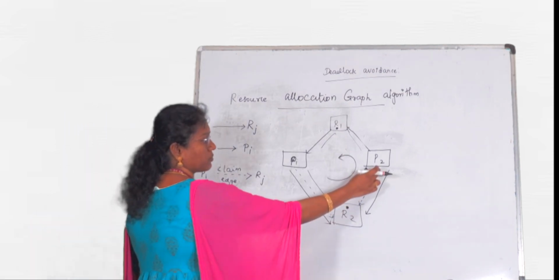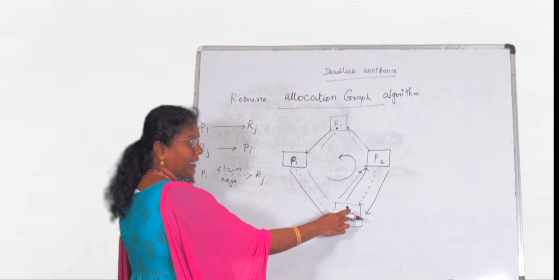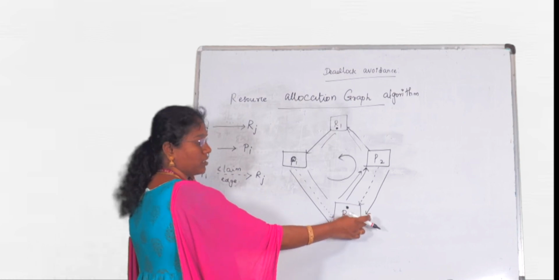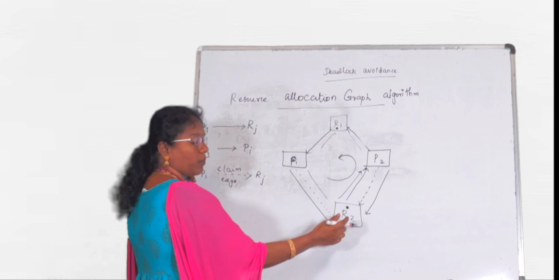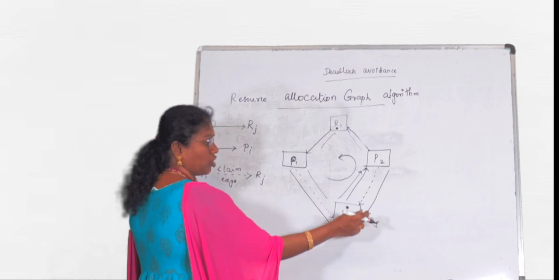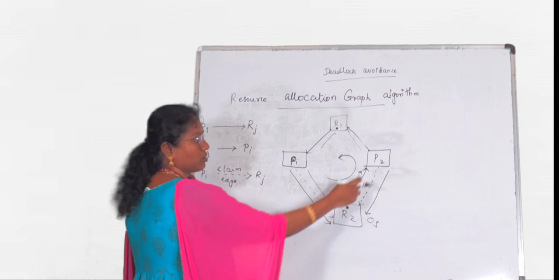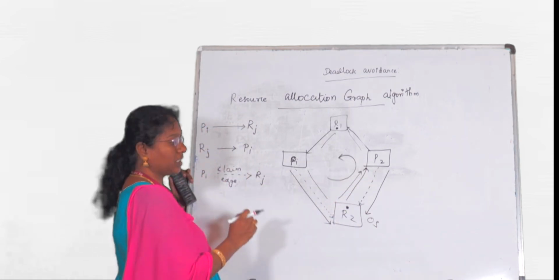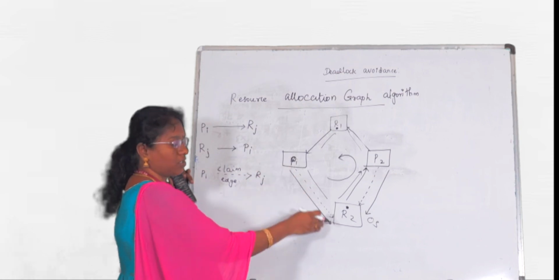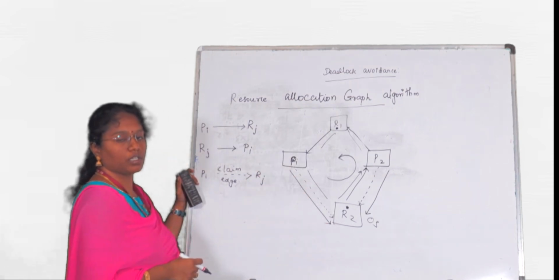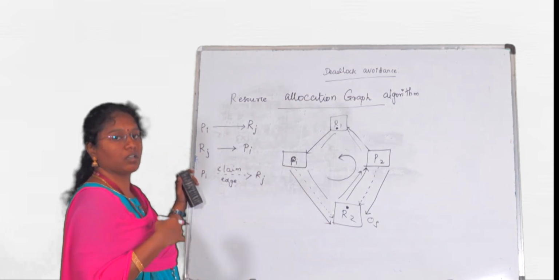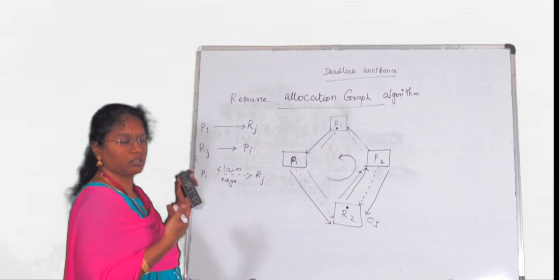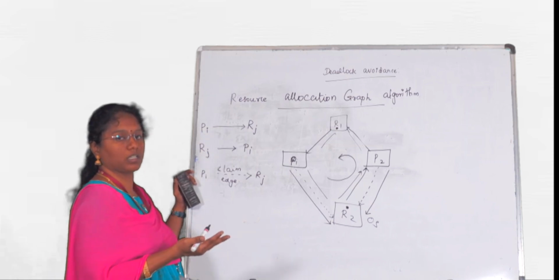When the process P2 has been requesting for the resource R2, the operating system should not grant this request to the process P2. It has to wait for some time to see whether any other process is requesting for the resource R2. So it should not grant the resource automatically when the request arises.